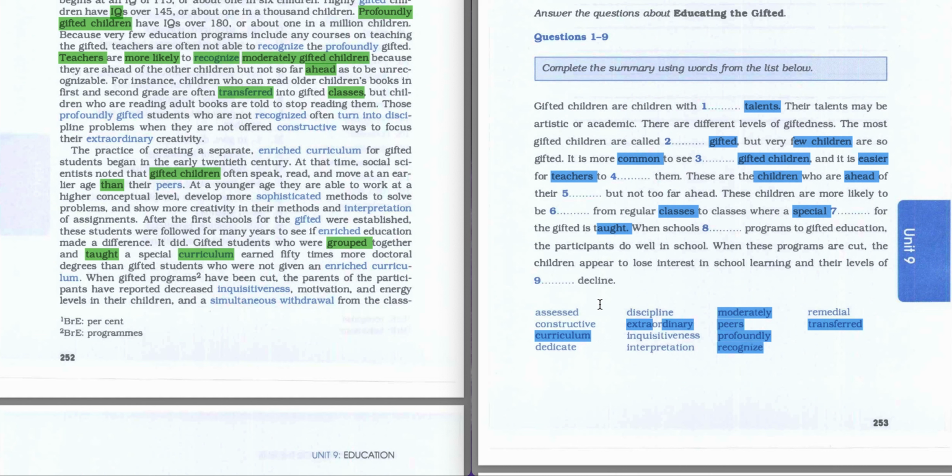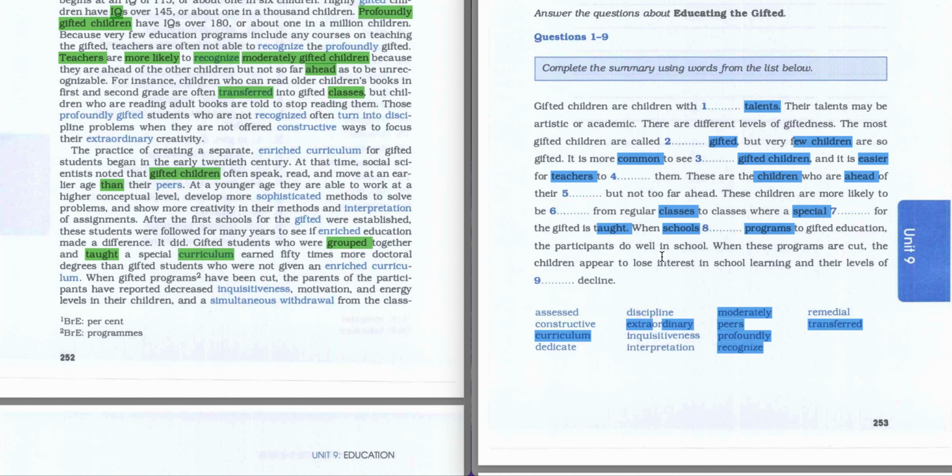So we go further. When schools something programs to gifted education, the participants do well in school. When these programs are cut, the children appear to lose interest in school learning and their levels of something decline. So we're going to focus on our keywords, and here it's going to be some kind of programs which are cut, and school.